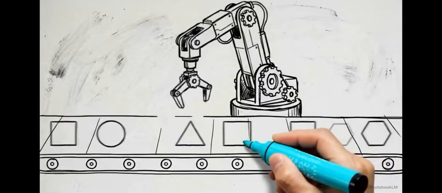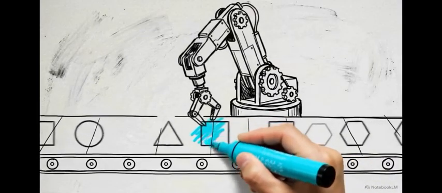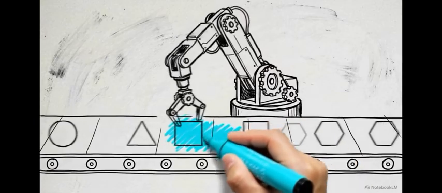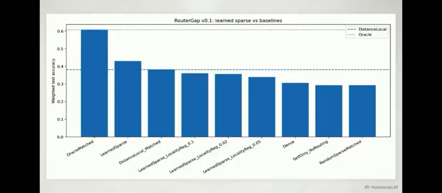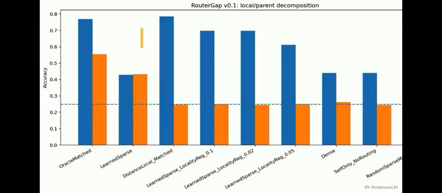We can now test the learned content router, forcing it to use node content to score and select its sparse connections. This bar chart measures the weighted test accuracy across the baselines and the learned variant. The data presents an initial victory. The learned sparse variant posts a statistically significant accuracy lift, clearly outperforming the fixed distance local baseline. This chart deconstructs the score. The orange bar shows the learned sparse router successfully lifting parent accuracy, apparently finding distant data.